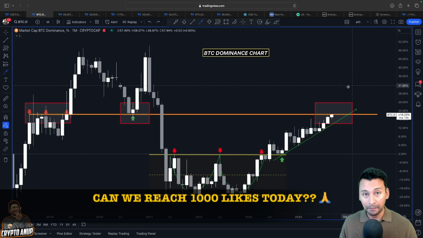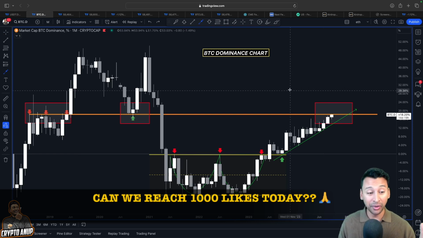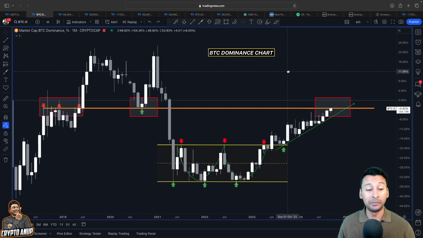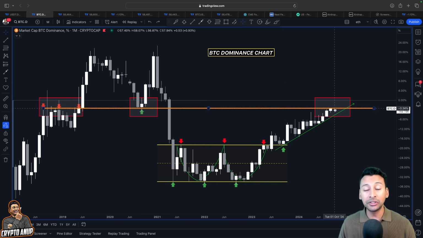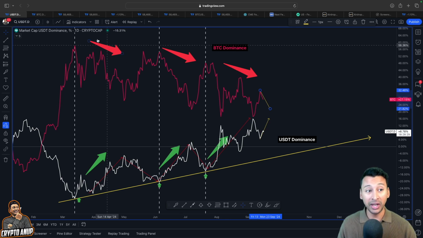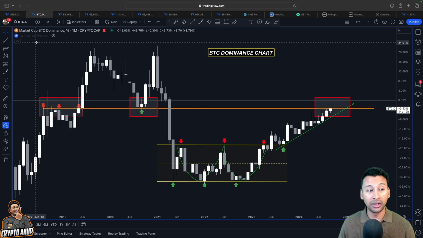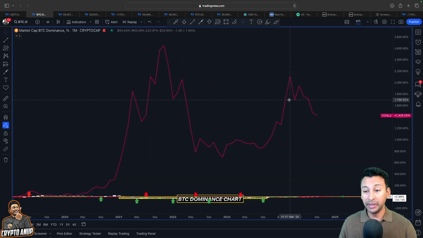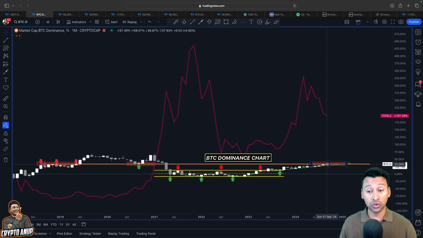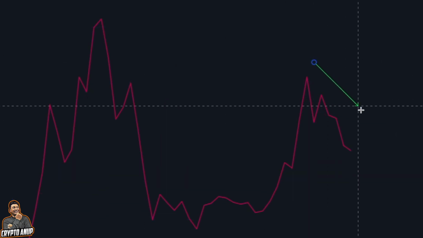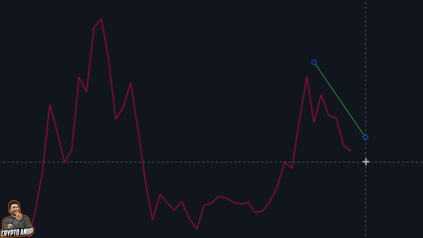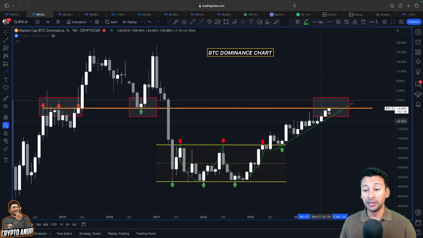But if you compare Bitcoin dominance with altcoins, holding Bitcoin definitely looks profitable, because I personally believe that as soon as this horizontal trend line, which in the past rejected price action and acted as support, gets broken, Bitcoin dominance is going to get stronger. With USDT dominance, we are losing, right? But compared to the altcoins, if you look at the altcoin market excluding Bitcoin, you can see that while Bitcoin dominance is showing strength, altcoins are clearly showing weakness. So that's why I strongly believe that as soon as this horizontal trend line gets broken, Bitcoin is going to show even more strength.